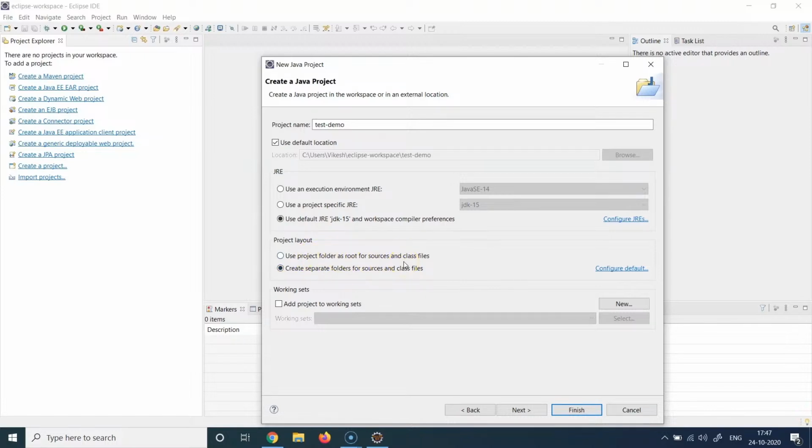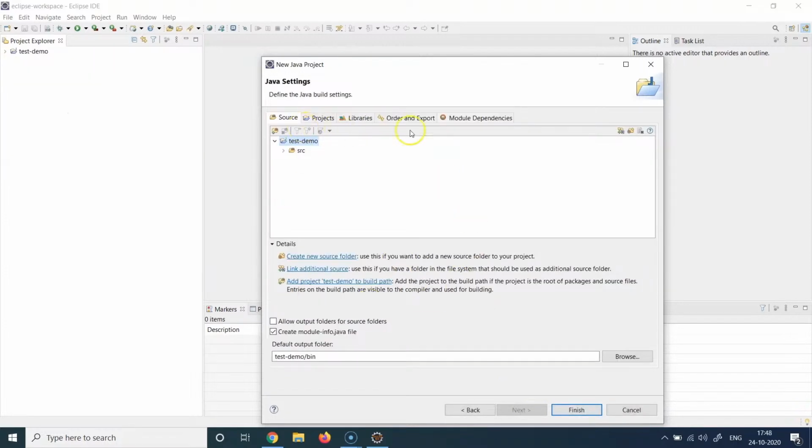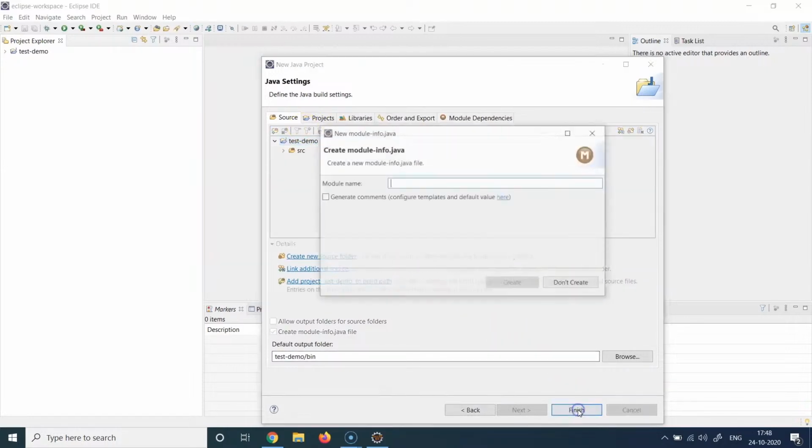Again, these are just basic configurations which you can play around with if you want to. I'm just going to leave it as is and hit next. And then it is going to give me a review screen here. If I want to change anything, I can. Otherwise, I can just hit finish.